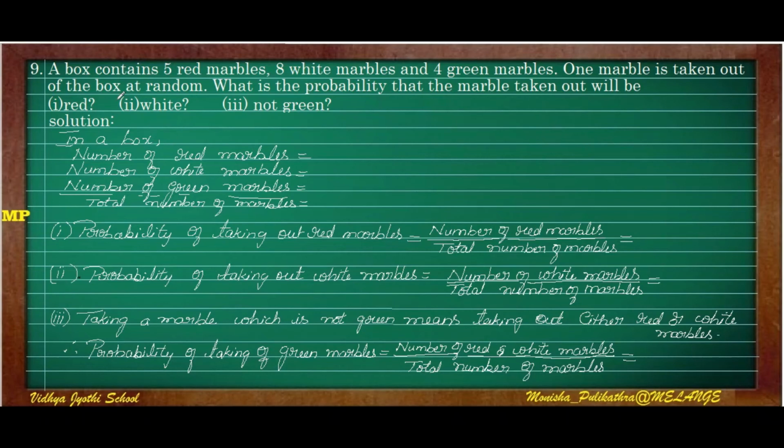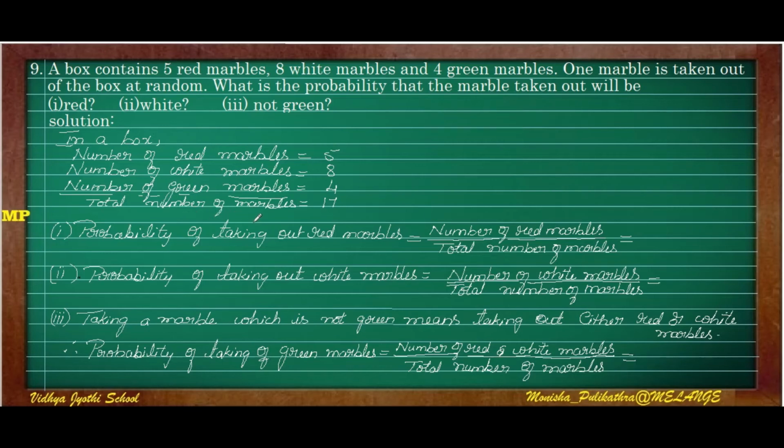Let us move on to the ninth question. A box contains 5 red marbles. So the number of red marbles is 5. 8 white marbles, number of white marbles is 8. And 4 green marbles, number of green marbles is 4. So the total number of marbles is 5 plus 8 plus 4, that is 17.